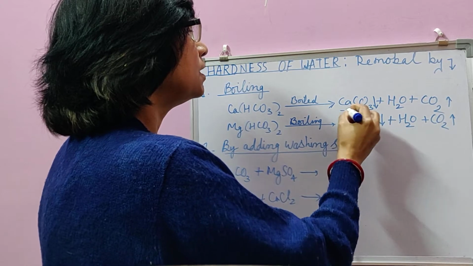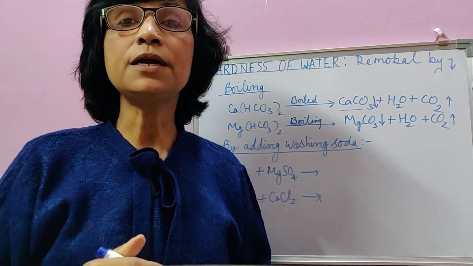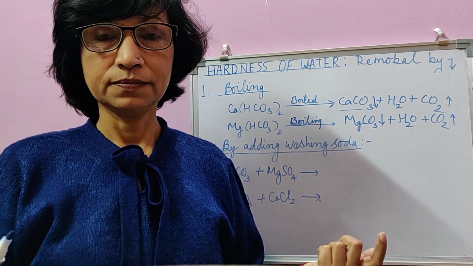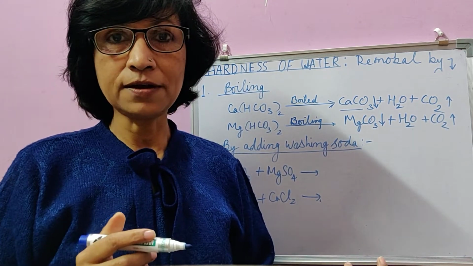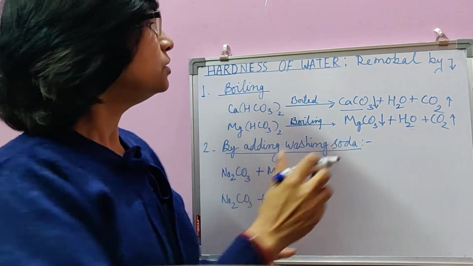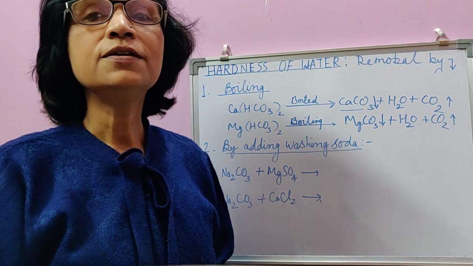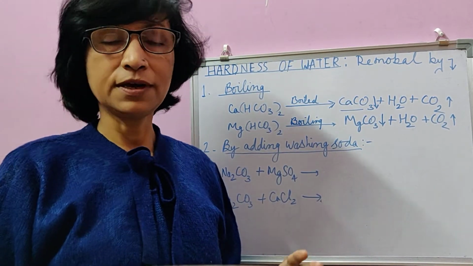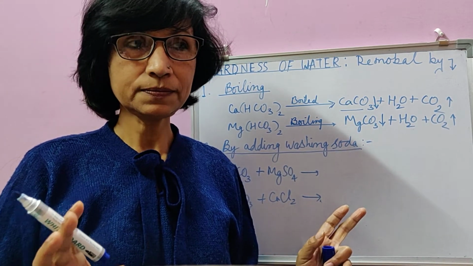Water is harmless, and calcium and magnesium carbonate, being insoluble, can be separated by filtration. As water is not boiled in small amounts, rather than a normal filter, we can use a muslin cloth, so that with the help of this, insoluble calcium and magnesium carbonate will be left above the cloth and soft water will pass down, and the filtered water can be used for whatever purpose we wish to.